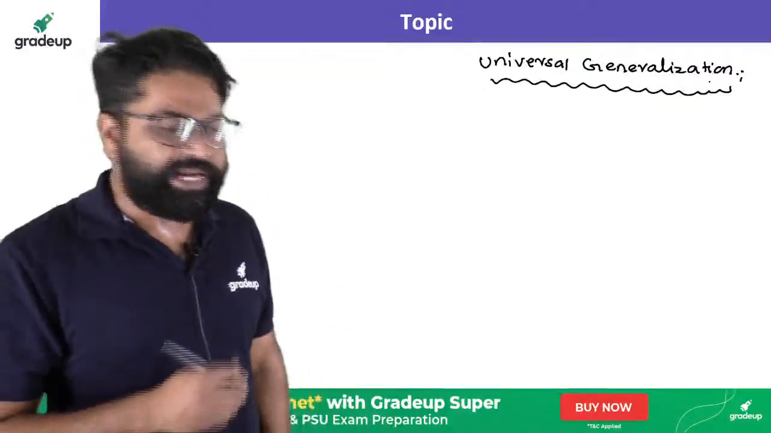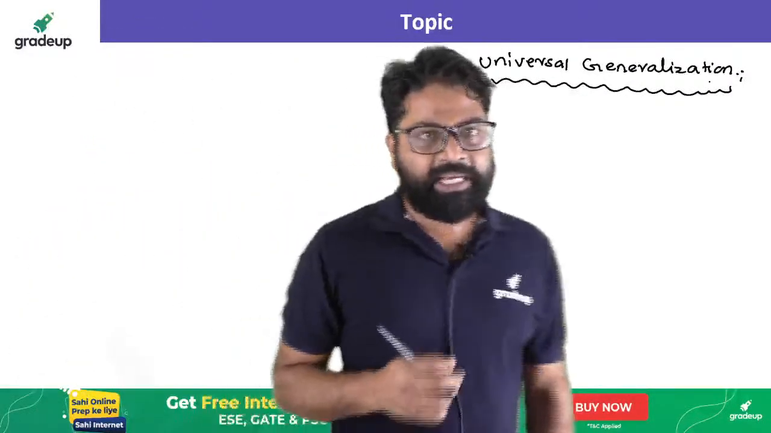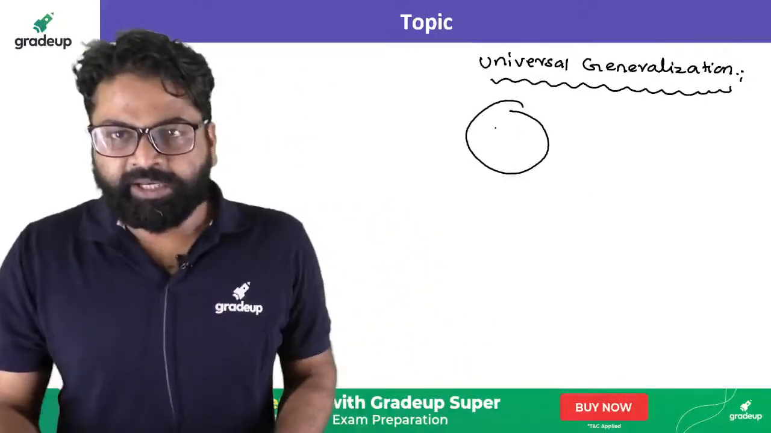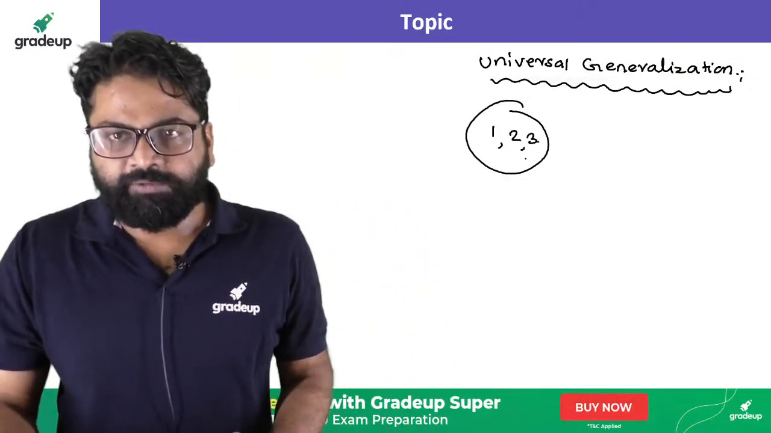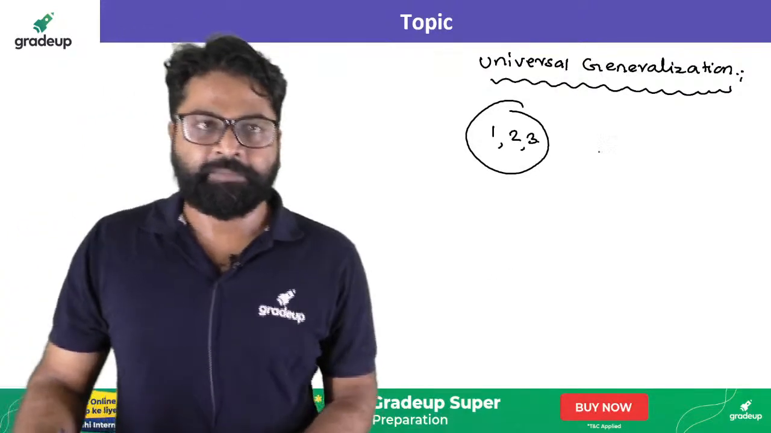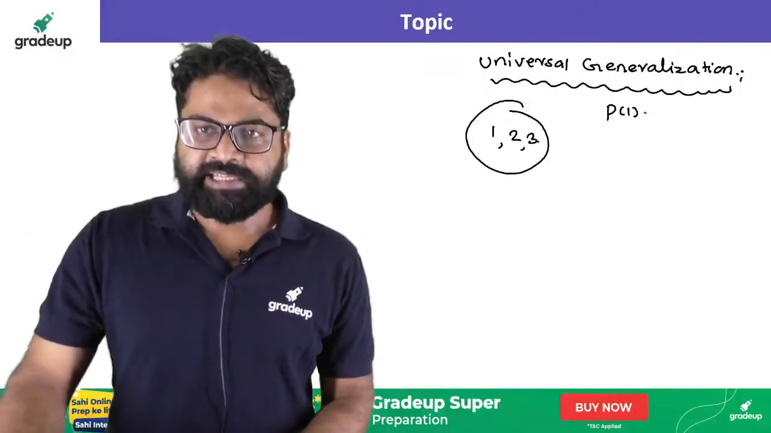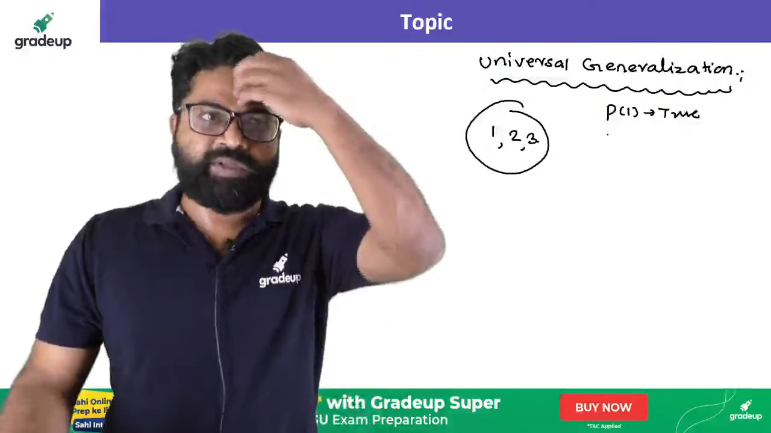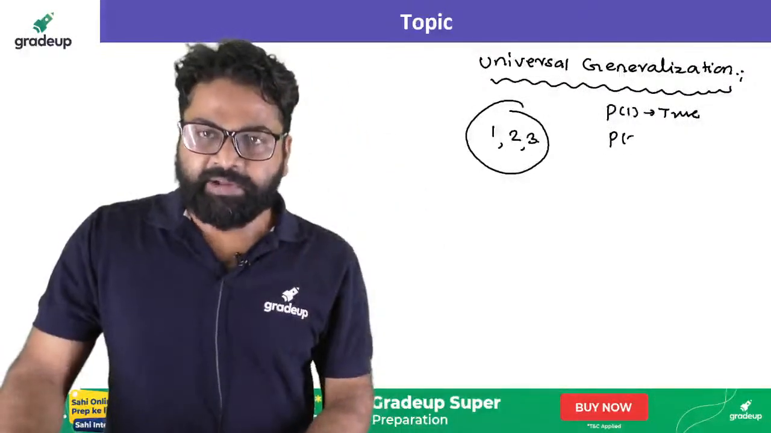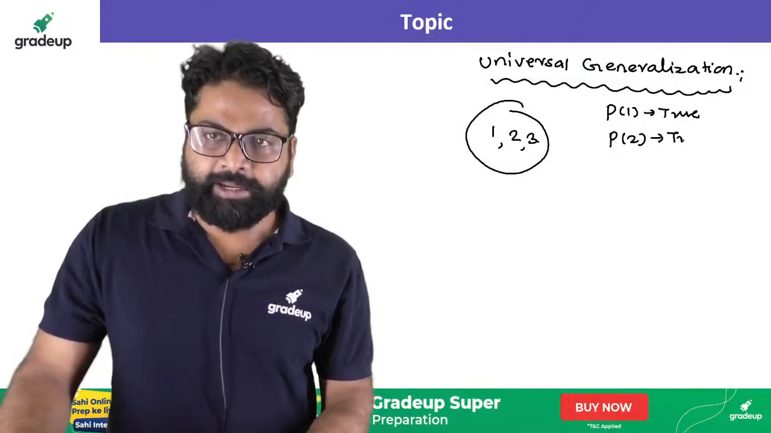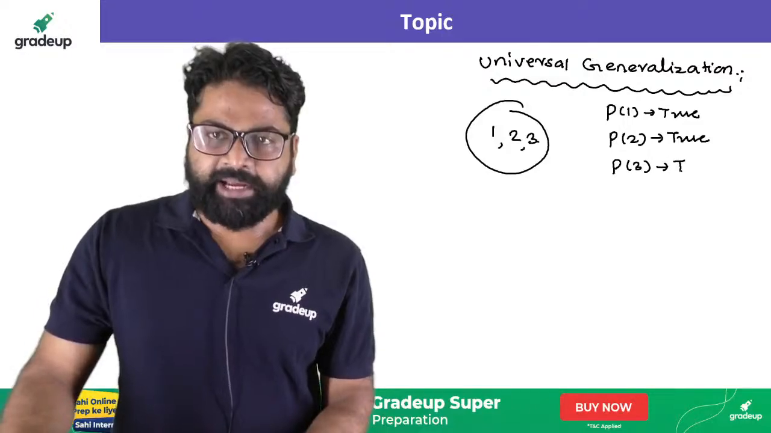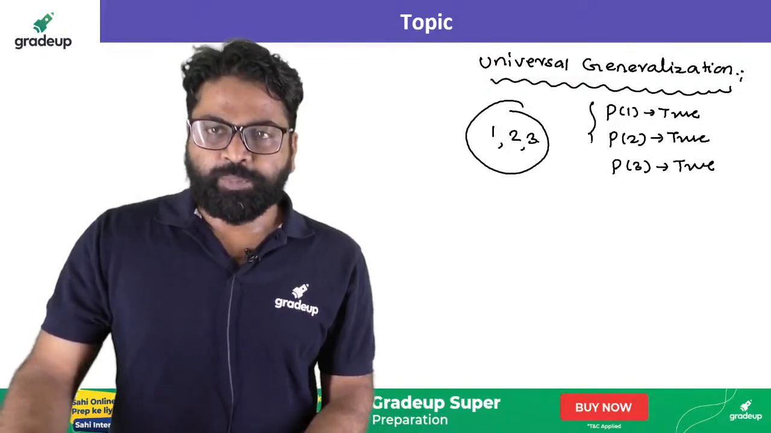So let me tell you basically what a universal generalization is. Suppose you have a domain consisting of 1, 2 and 3 elements. Now if I say that p of 1 is true, let's consider there is one open statement, and let's consider p of 2 is also true, and p of 3 is also true. So p of 1 is true, p of 2.